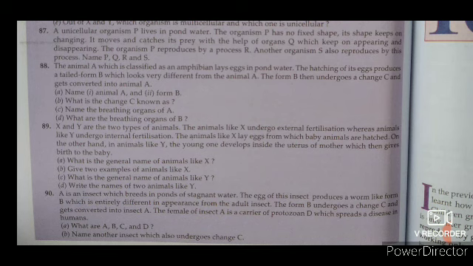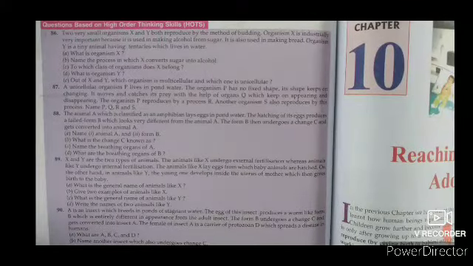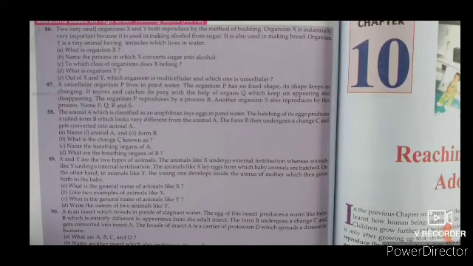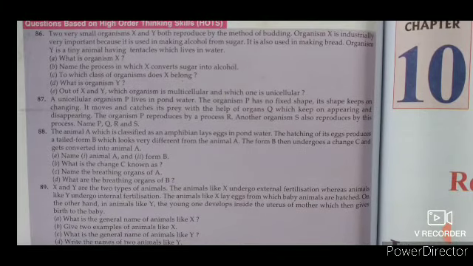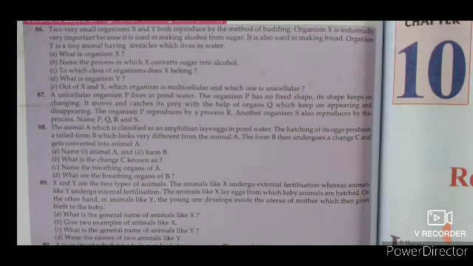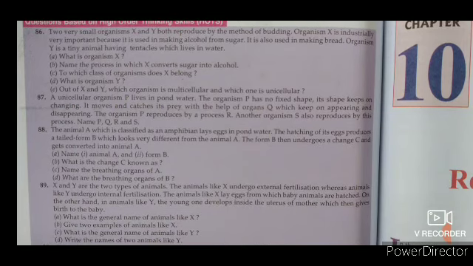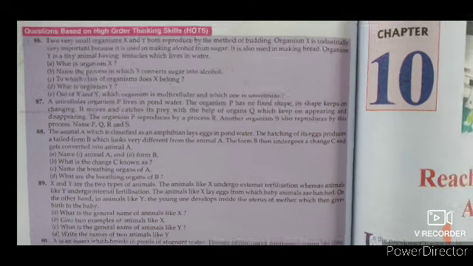So dear friends, we have described here questions based on high order thinking skills. Dear students, this type of question is totally based on thinking skills. As you finish the chapter, you go through some high order thinking skills questions. You have to think over them and find out the problems. Okay, so dear students, I have described all the question answers.